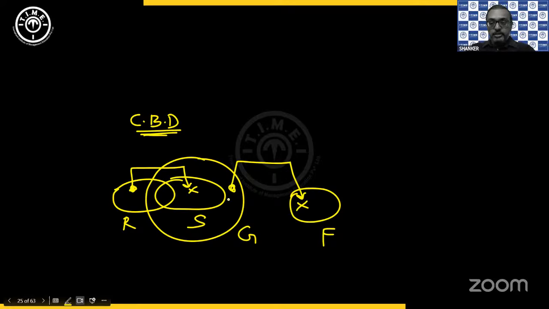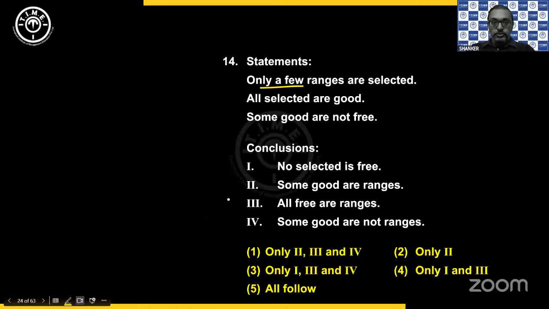Now based on this, let's have a look into the conclusions. In the conclusions, we do have negative for the first, positive for the second, again positive for the third and negative for the fourth. Since in your options you don't have either or, you don't have to worry about complementary pairs. We will have to check them individually. So let's check 2 and 3 first because they are positives. It is easy to check, and we can eliminate some options based on those conclusions, 2 and 3.